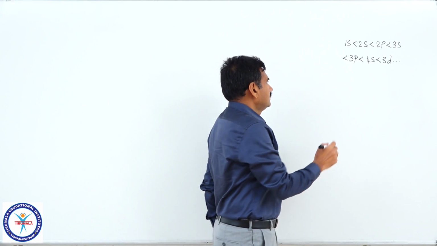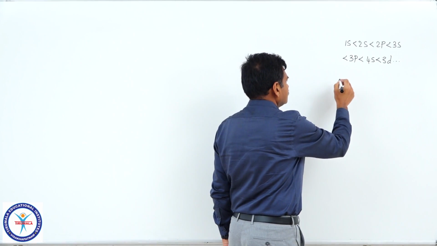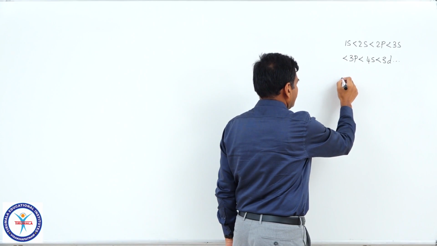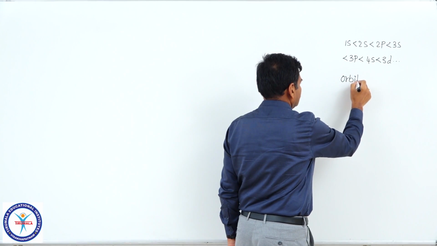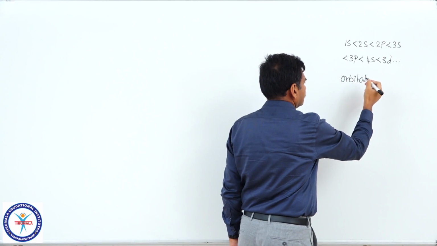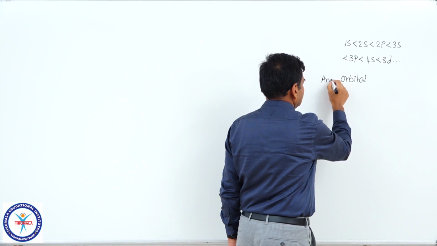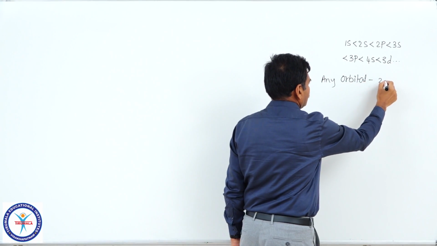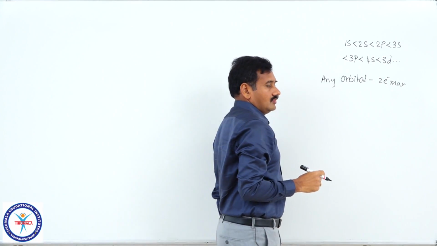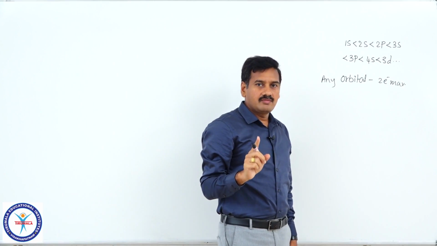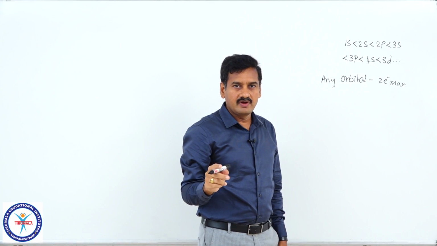Then from Pauli's principle, the conclusion is any orbital can accommodate a maximum of 2 electrons. In an s orbital, 2 electrons can be accommodated.